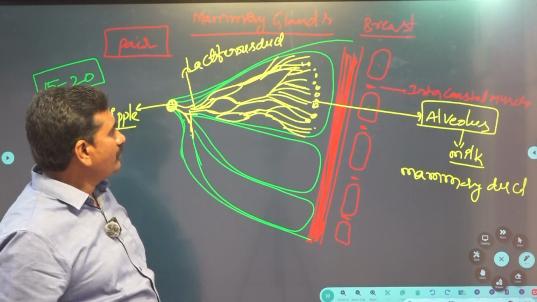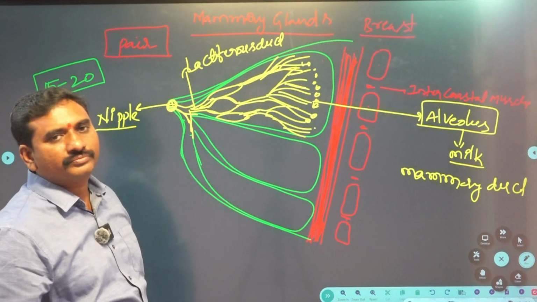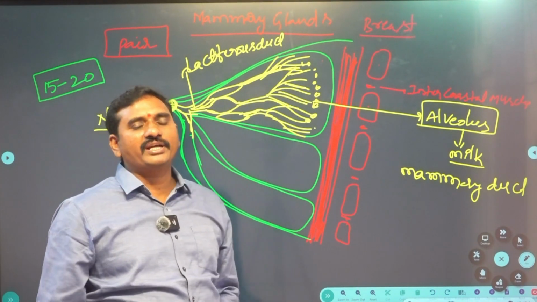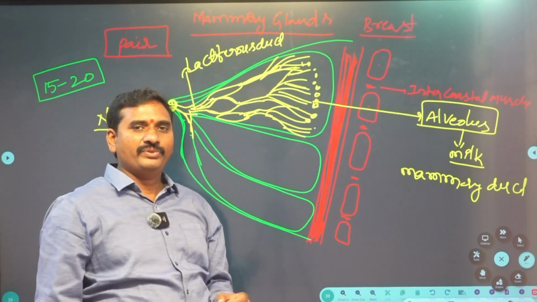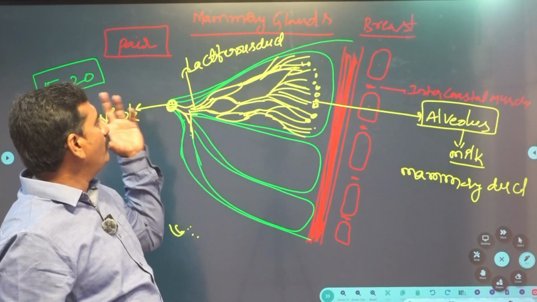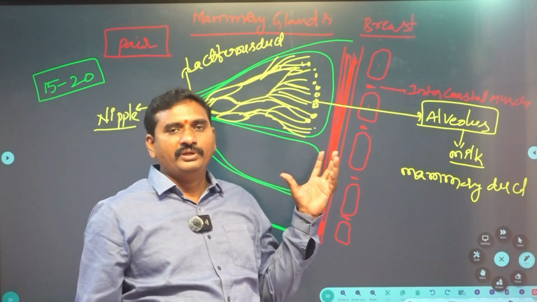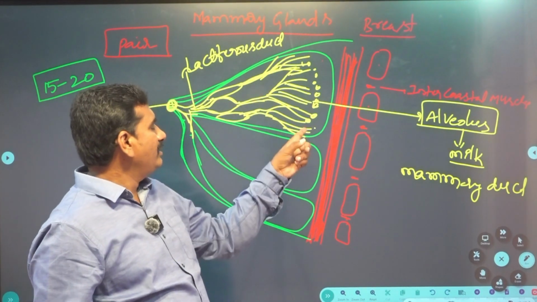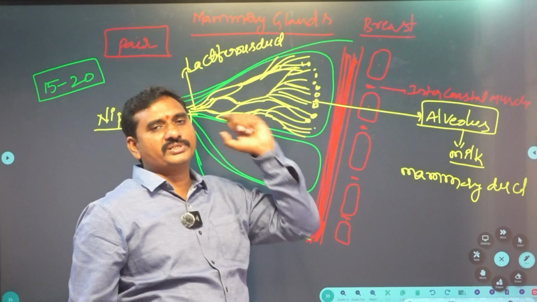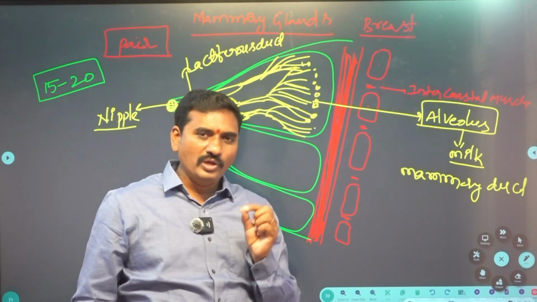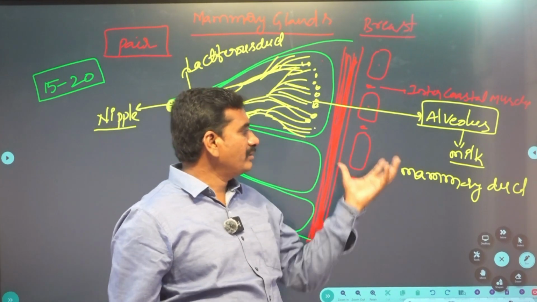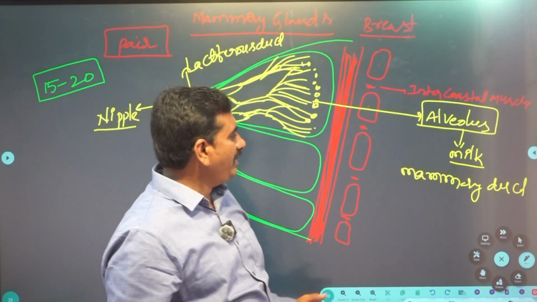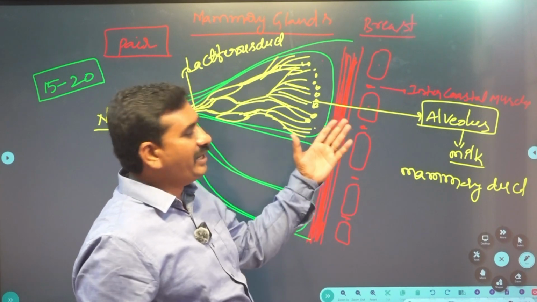Okay, my dear students. Each breast has compartments, 15 to 20 of them, called mammary lobes. In each compartment, a cluster of cells is present, called alveoli. These alveoli open into the mammary ducts.